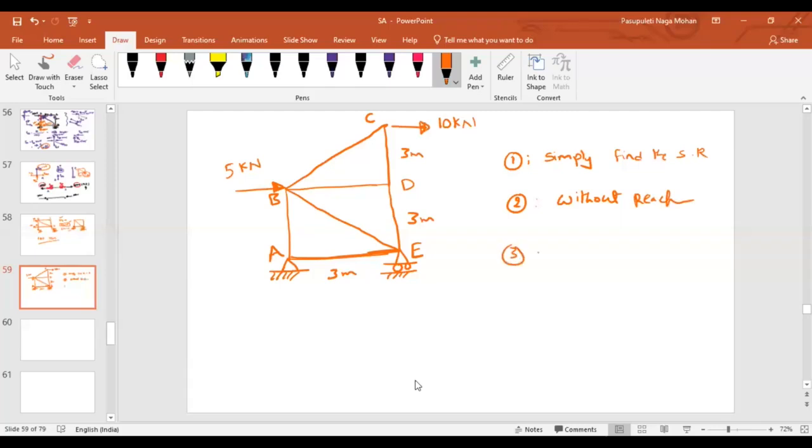And the third point is, you have to identify whether there are any zero force members in the truss. And the fourth point is, it is possible that in some cases the forces in some members will be equal. So quickly, can you identify in which members the forces are equal?